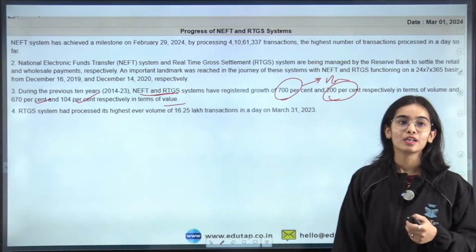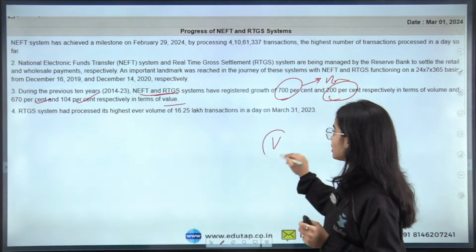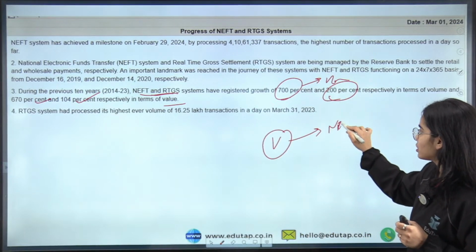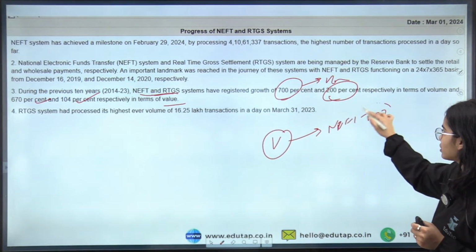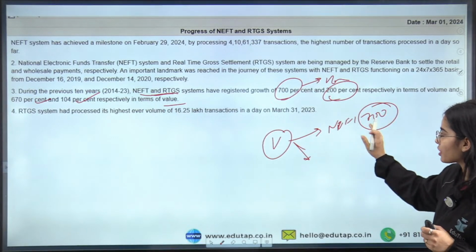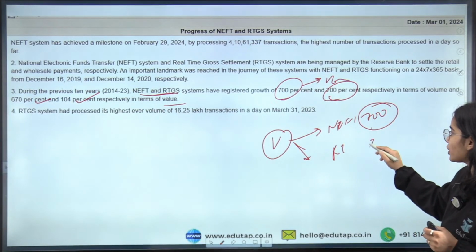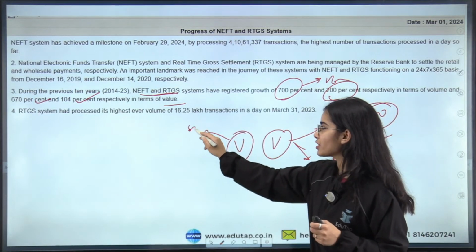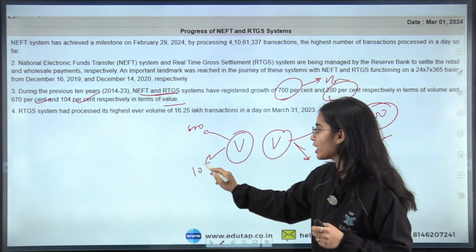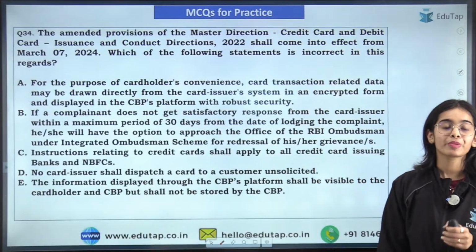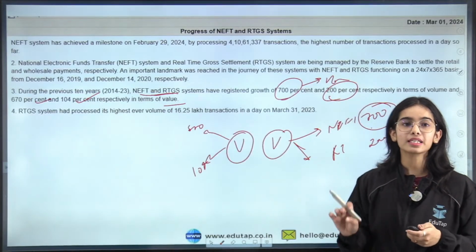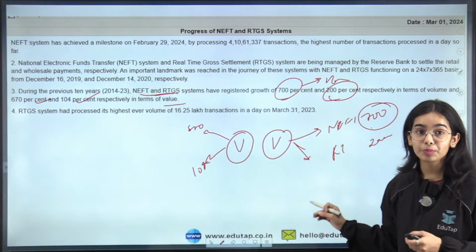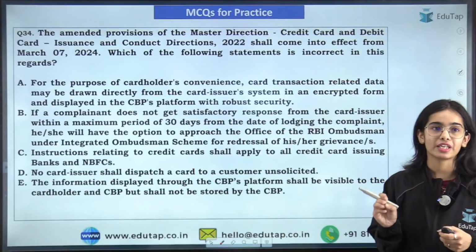Yes, very good. So in volume, the NEFT has grown by 700%. RTGS has grown by 200%. In value, the NEFT has grown by 670% and the RTGS has grown by 104%. Okay. So you can use these data points in the descriptive answer writing. For the descriptive especially, these points are very, very important.